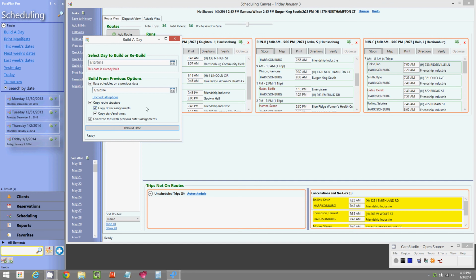So once you do that, then you're already going to have a certain number of your rides already pre-scheduled. Then with the remaining that are left in the unscheduled bin, you can auto-schedule them, you can manually assign them, or right-click auto-schedule them to complete your finished schedules. So that is ParaPlan's scheduling and the scheduling canvas in a nutshell. And stay tuned for session 4, which is billing and reporting.